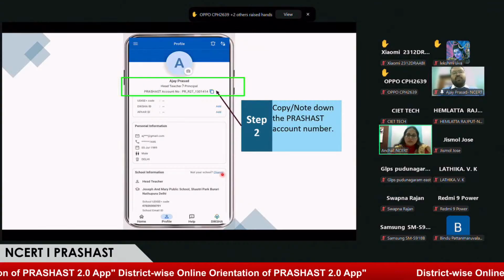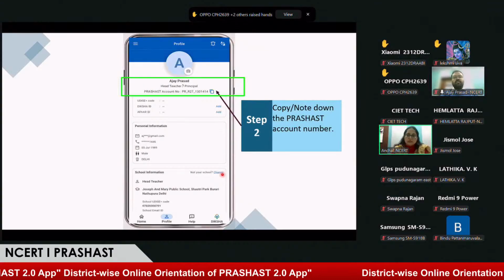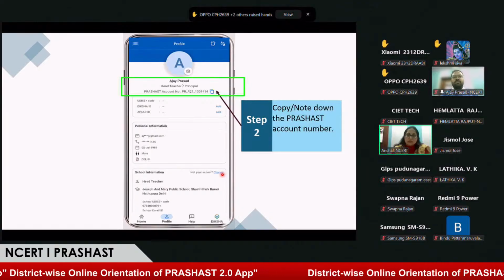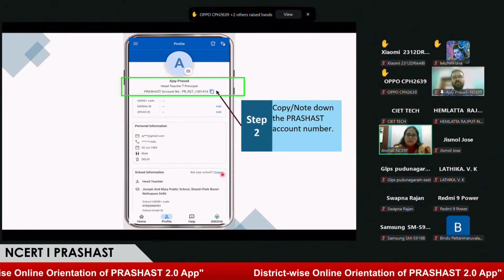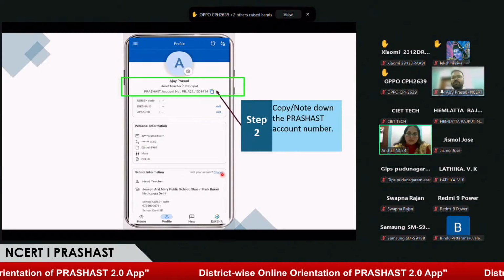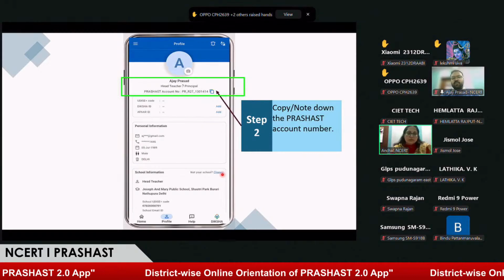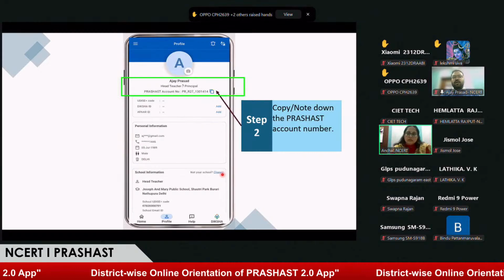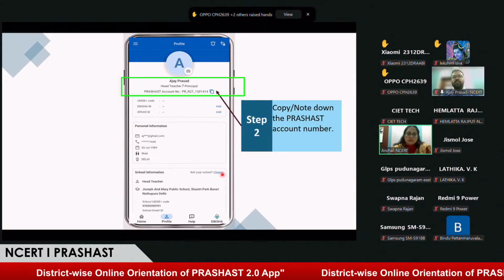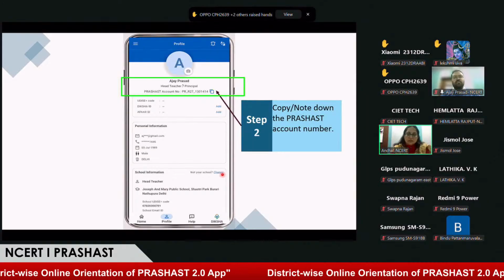Once they fill in those details, the Prashast application will send a request to the principal of the school where the new head teacher is coming, and after his approval, the new head teacher can take charge in the school.